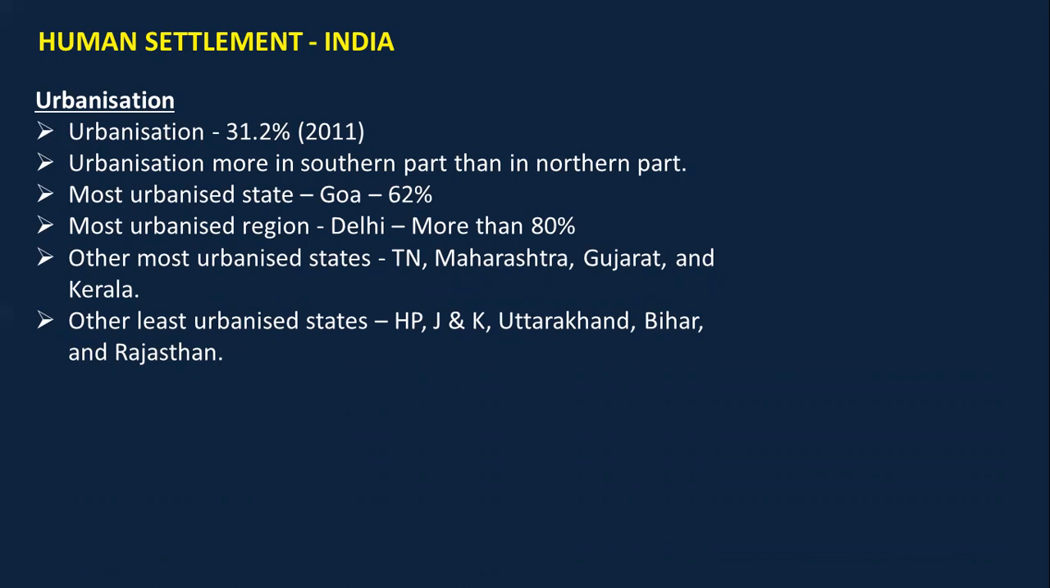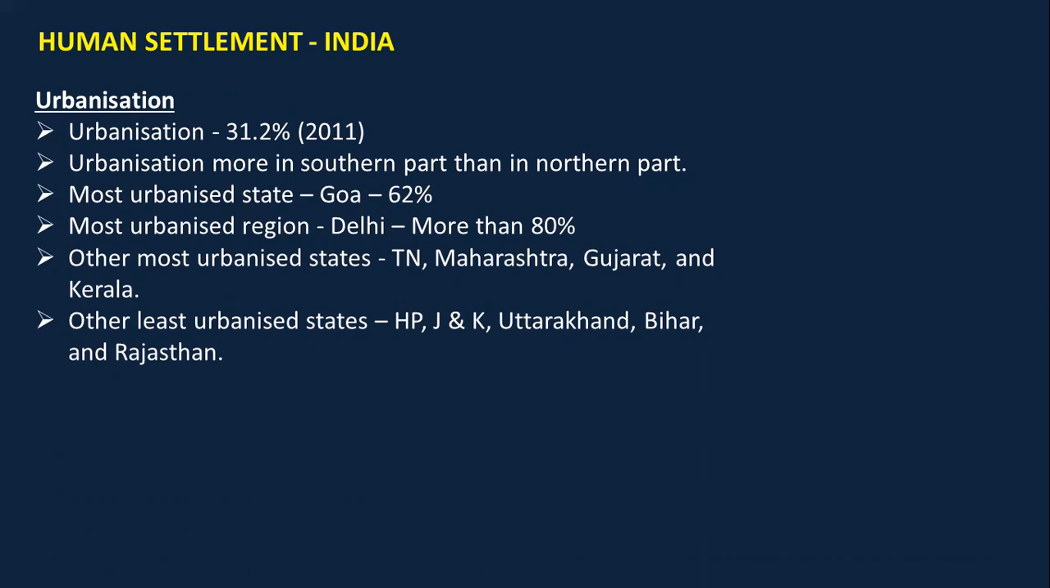The most urbanized state of India is Goa with 62%, whereas most urbanized region is Delhi. अभी region और state में difference क्यों है? क्योंकि Delhi is not a state. इसीलिए whenever in objectives it is asked, write the most urbanized region, you have to mention Delhi as your answer.